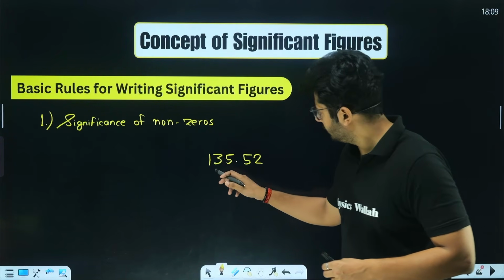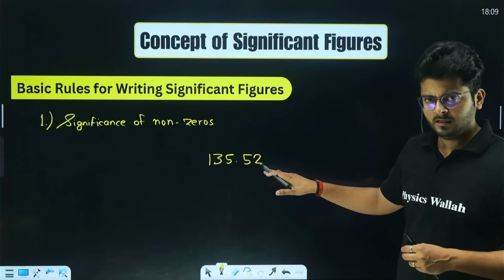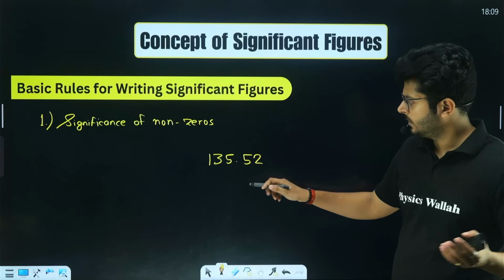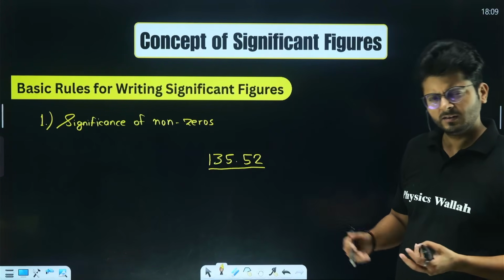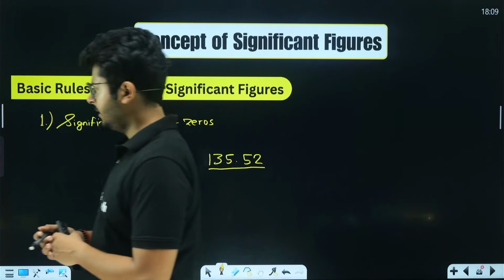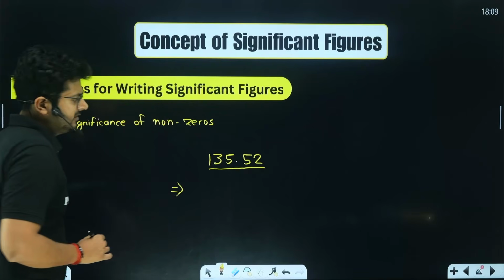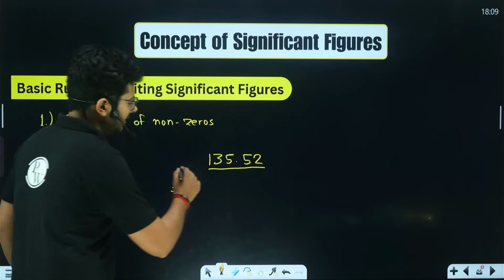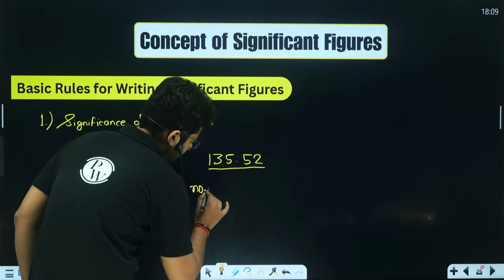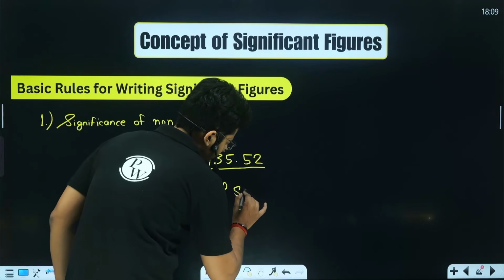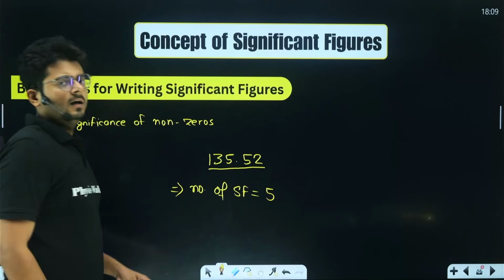So all of the numbers here, 1, 3, 5, 5, 2, none of these is 0. So all of them are non-zero, so basically all 5 digits are going to be significant over here. The rule is very simple for the non-zero numbers. Here, how many significant figures are there? The number of significant figures in this value is 5 because all of them are non-zero.